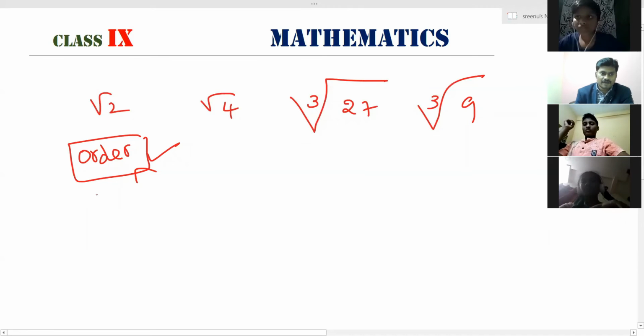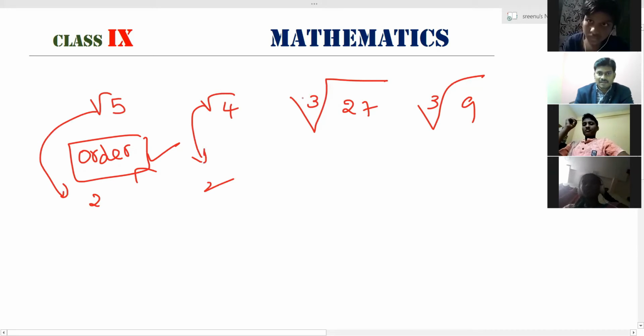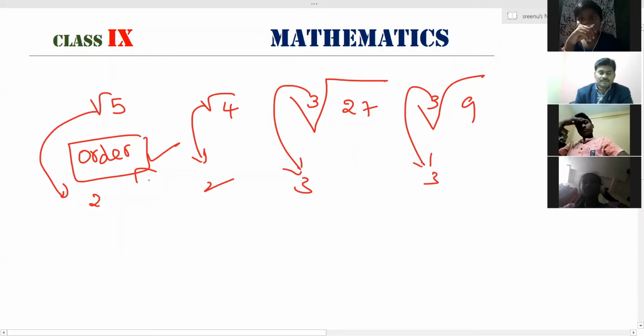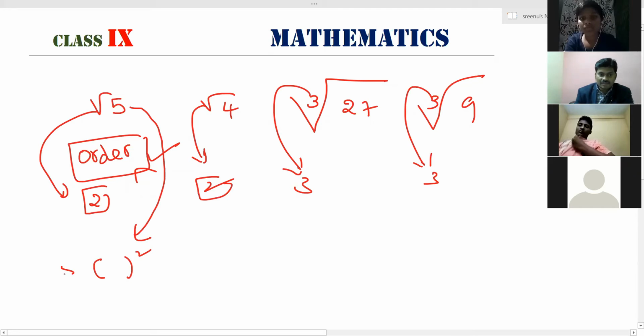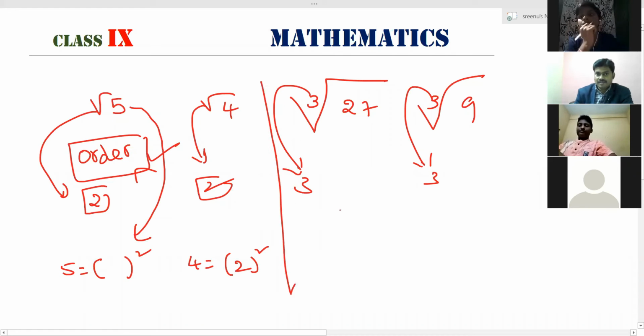So the first one, order is 2, here also order is 2, and here order is 3, and here order is 3. That is about order. What is the need of order? We have to express the number present inside the root as a power of that order. I cannot write 5 as a power of 2, but I can write 4 as 2 power 2. Can I write or not? Yes, sir.